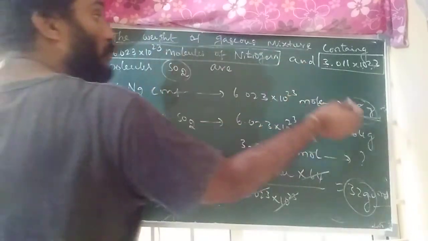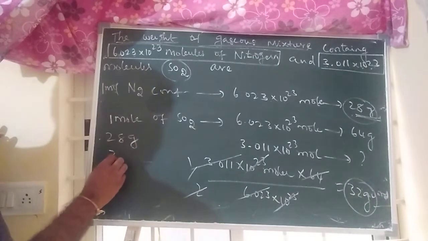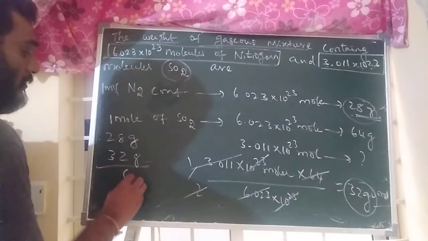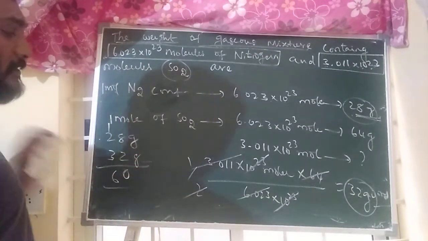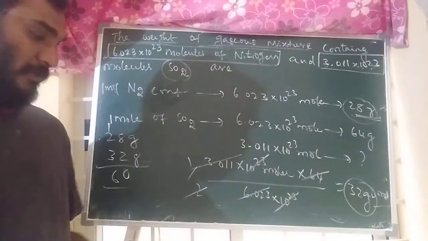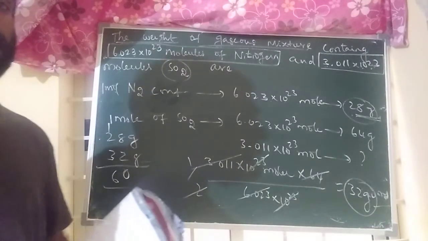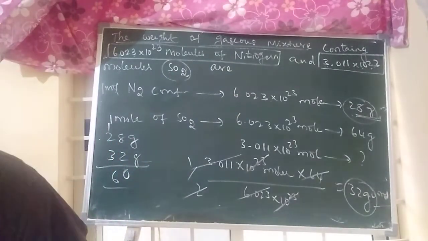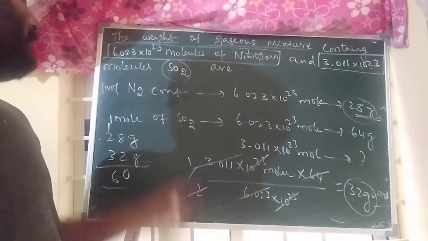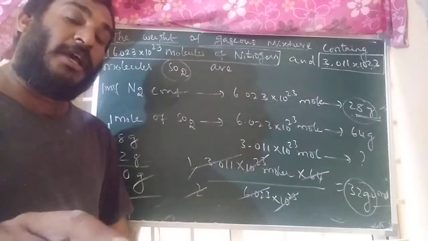So we should add the two gram molecular weights: 28 grams plus 32 grams. If you add these two, you will get 60 grams. 60 grams is the answer. That is the weight of the gaseous mixture.